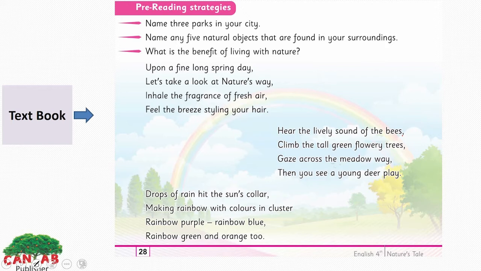Let's do the pre-reading strategies activity here. Name 3 parks in your city. You have to name the 3 parks in your city. Name any 5 natural objects that are found in your surroundings.